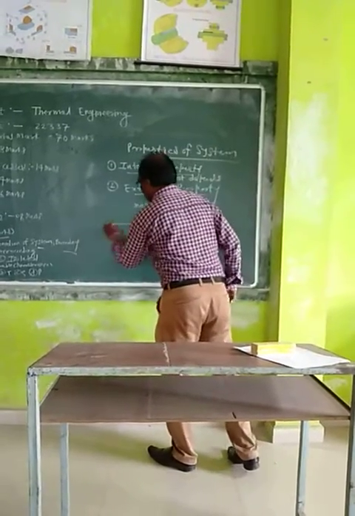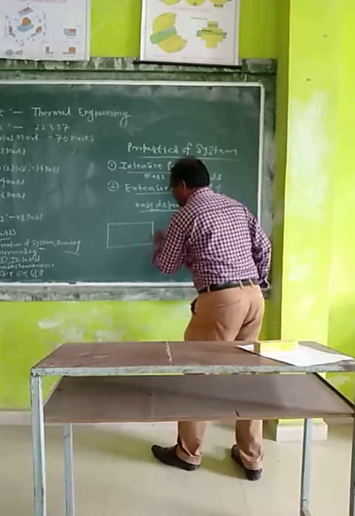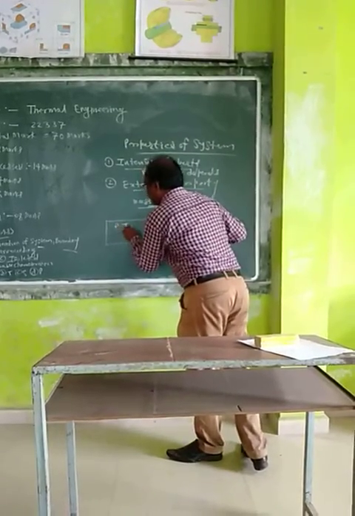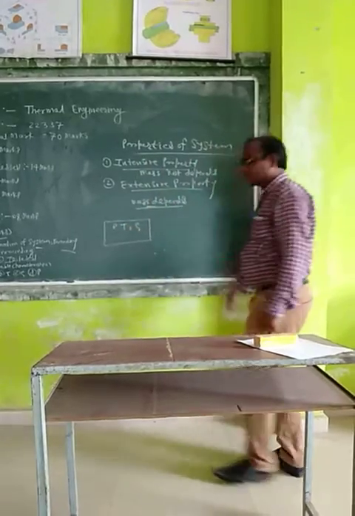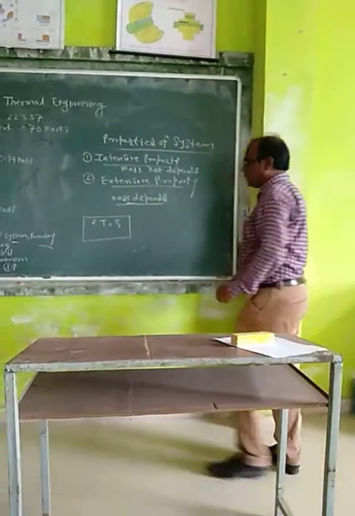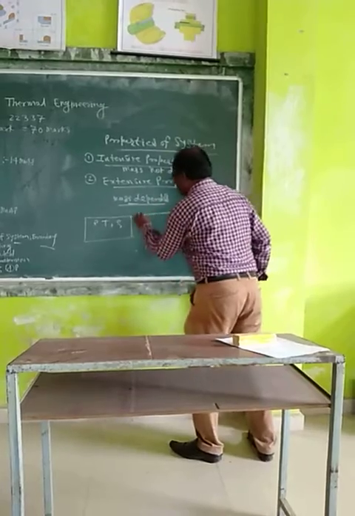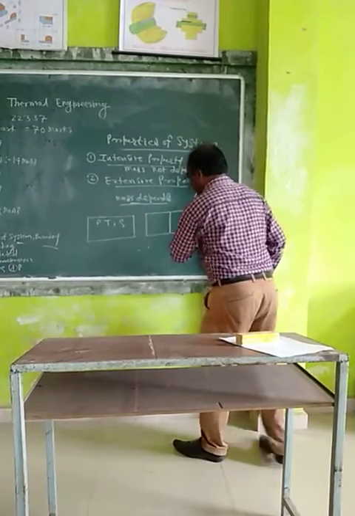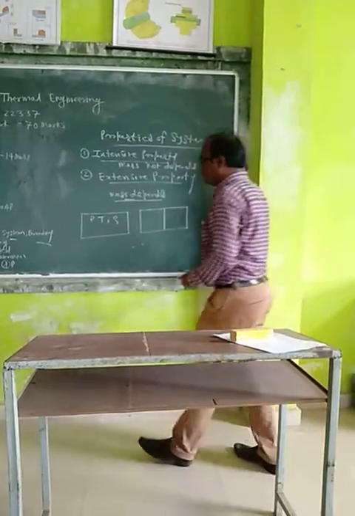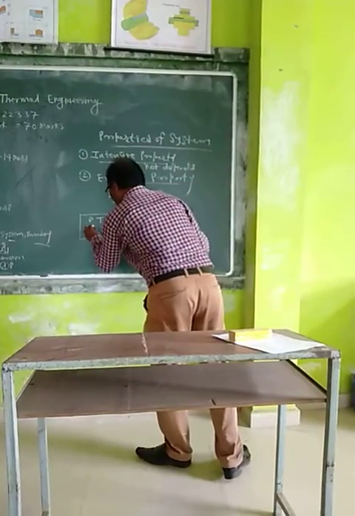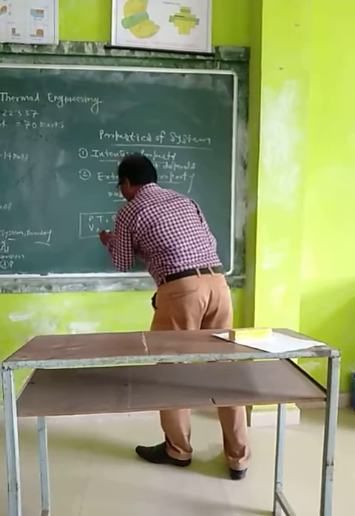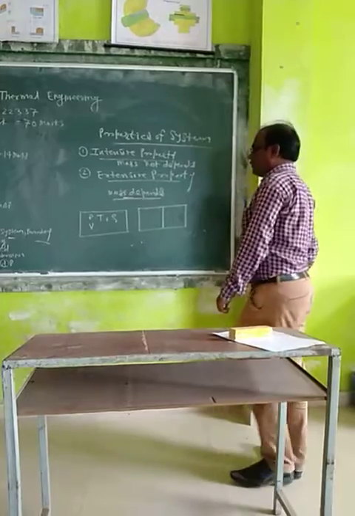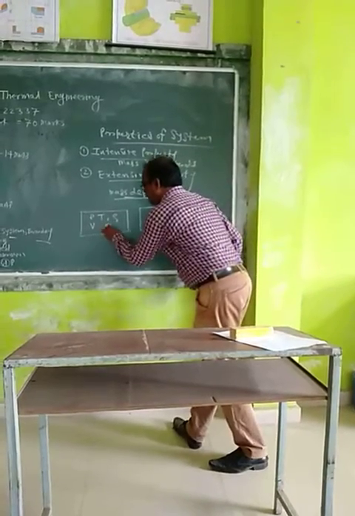For example, this is a room, this is our room. Here the pressure is P, temperature is T, and density is rho. Now this room I divide into two parts. Again here volume is V, temperature is T. So volume is V and mass is M.